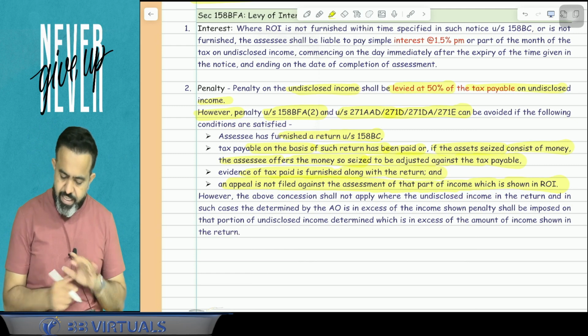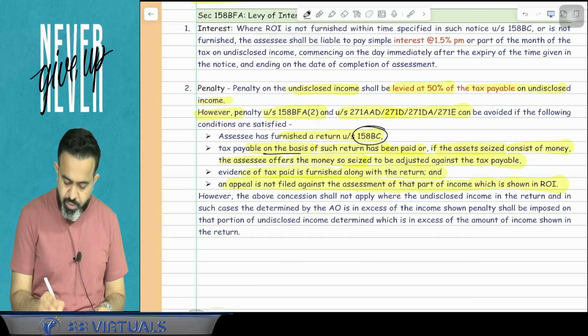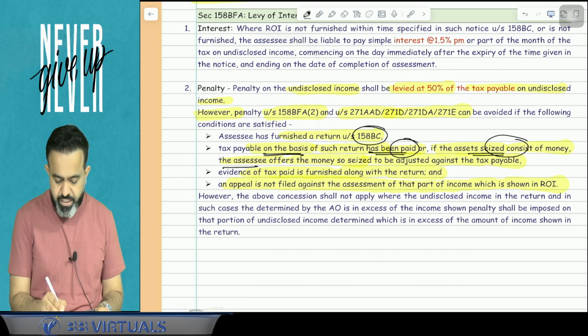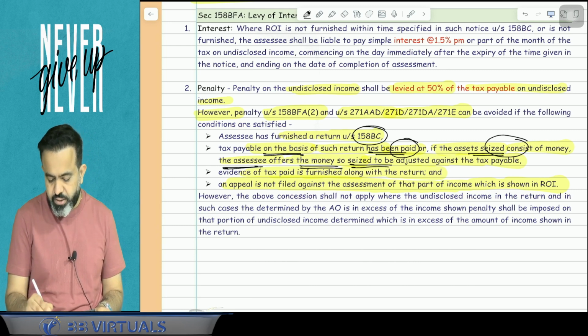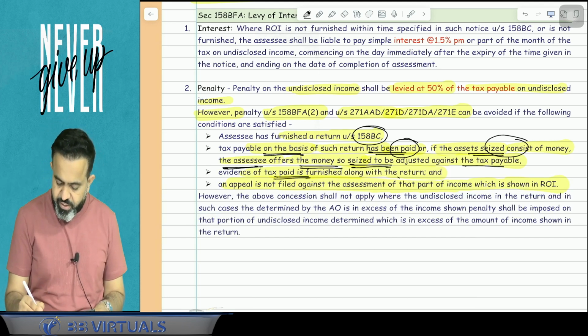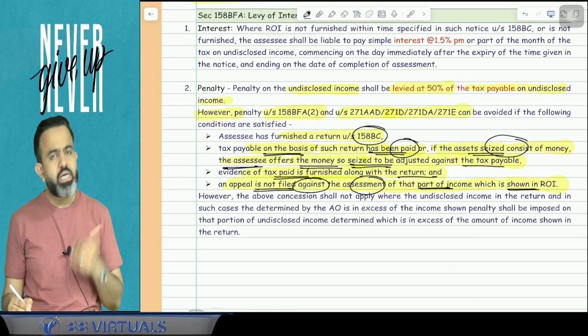The condition is the assessee has furnished the return under section 158BC. Second, tax payable on the basis of such return has been paid, or if assets seized consist of money, the assessee offers the money so seized to be adjusted against the tax payable. Evidence of the tax paid is furnished along with the return, and an appeal is not filed against the assessment of that part of the income which is shown in the ROI.